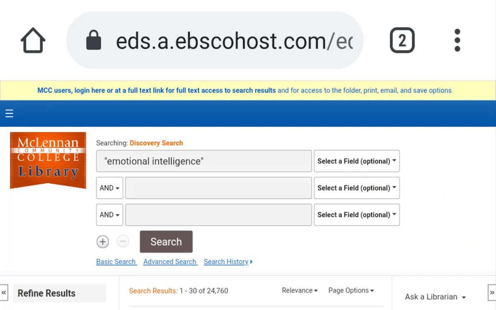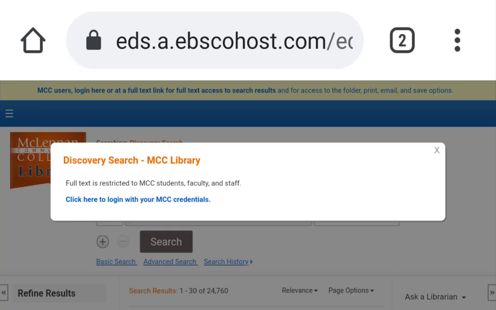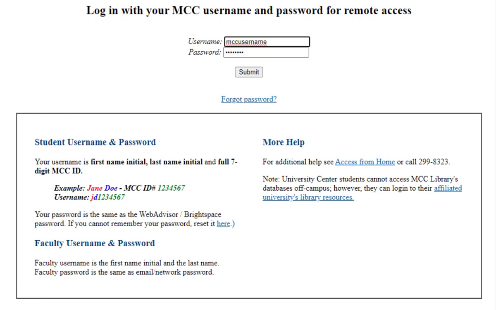When accessing off-campus, you will have the opportunity to log in as an MCC user using the yellow bar at the top of the page or whenever you first click on the full text link for an article. Until you log in as an MCC user, you will not be able to email full text articles or use the Add to Folder option. Log in with your student or MCC employee login that you use for Brightspace and email.